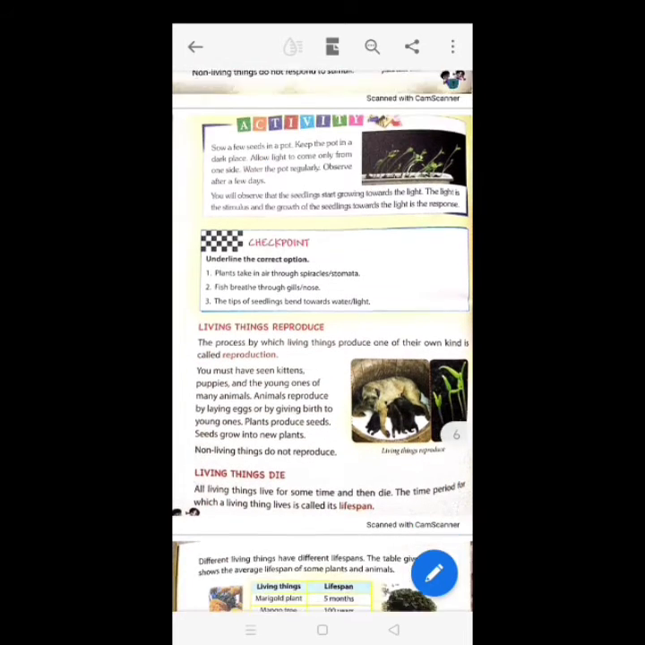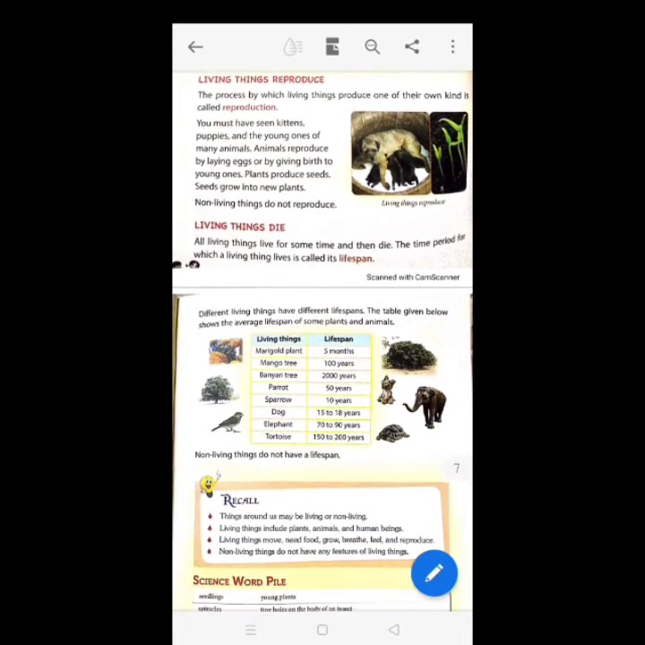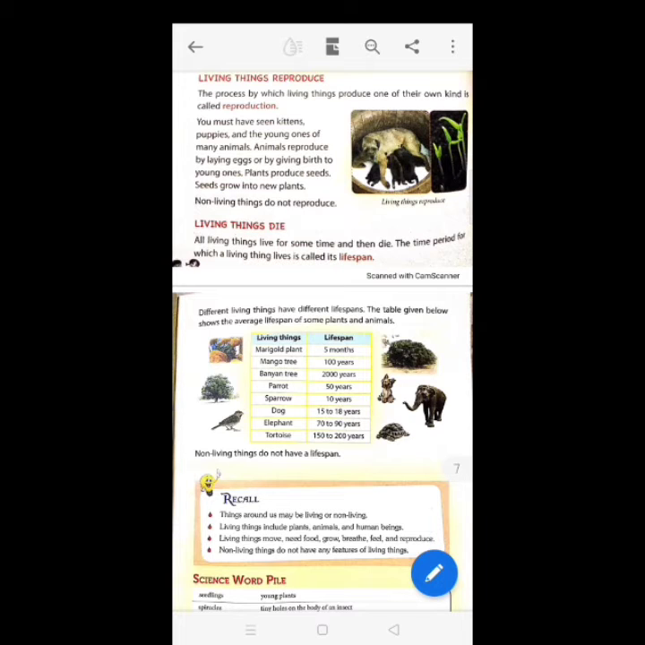Next, living things reproduce. The process by which living things produce one of their own kind is called reproduction. You must have seen kittens, puppies and the young ones of many animals. Animals reproduce by laying eggs or by giving birth to young ones. Plants produce seeds. Seeds grow into new plants. Non-living things do not reproduce.